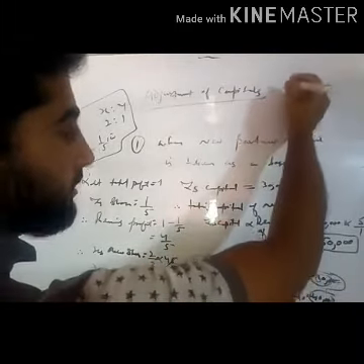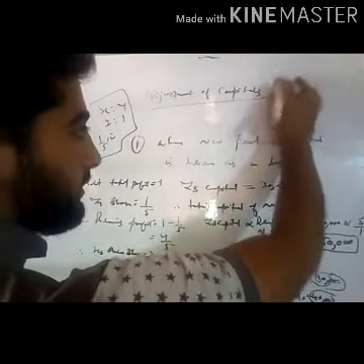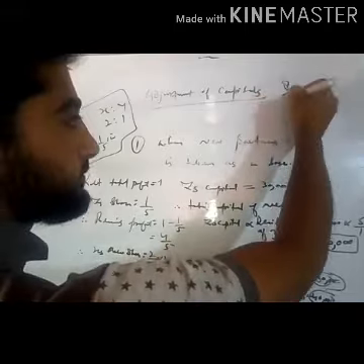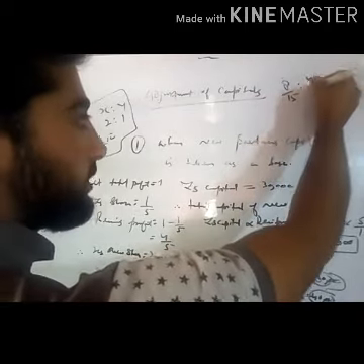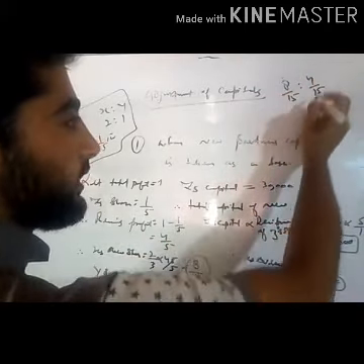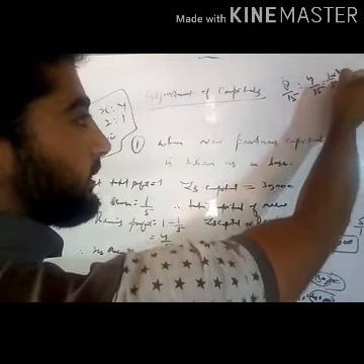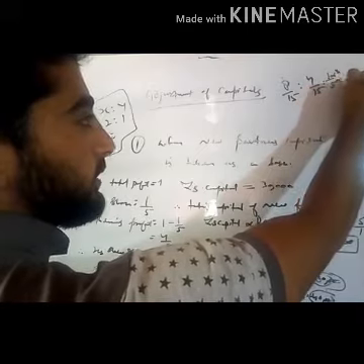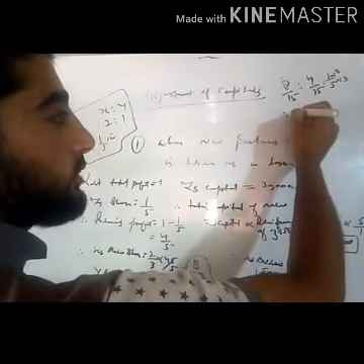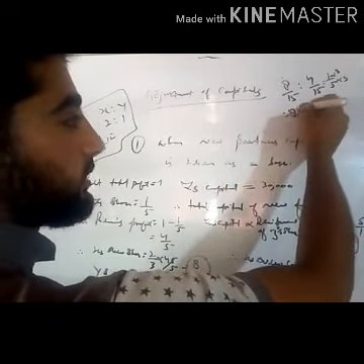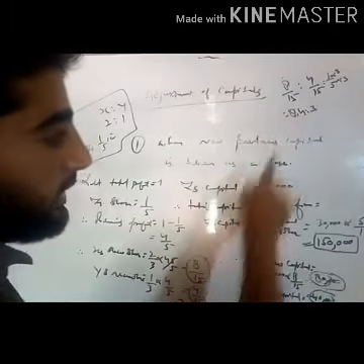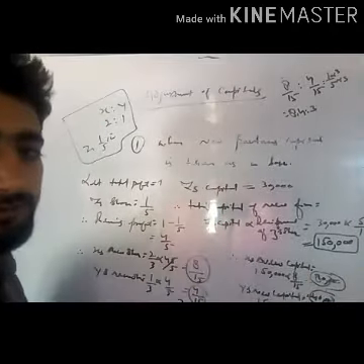The new ratio will come out to be 8 divided by 15 is to 4 divided by 15 is to 1 divided by 5, or we can say 3 divided by 15. So the new ratio also comes out to be 8 is to 4 is to 3: 80,000, 40,000, 30,000.